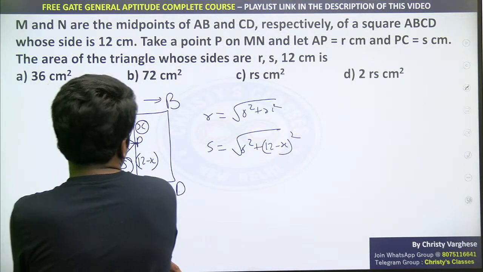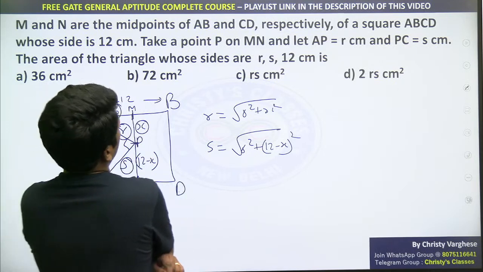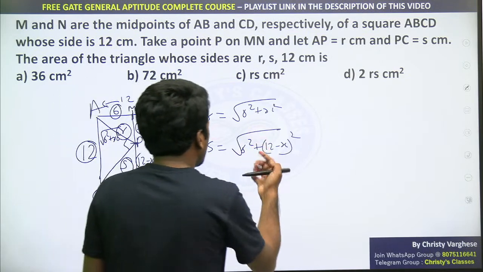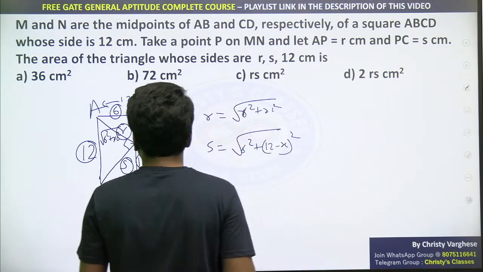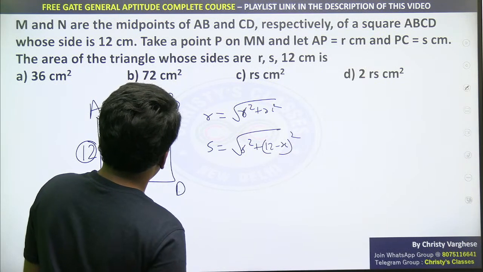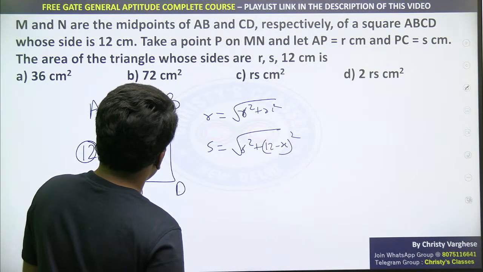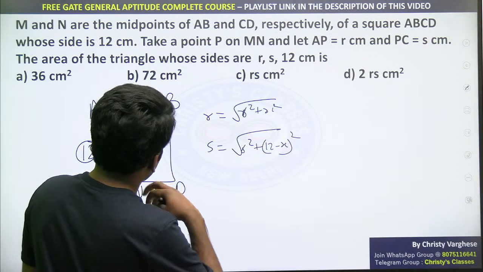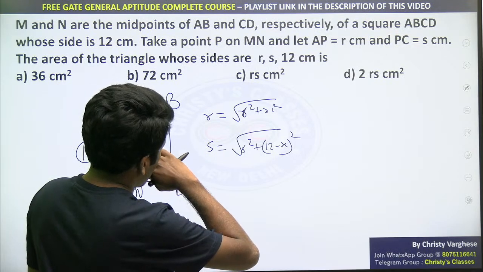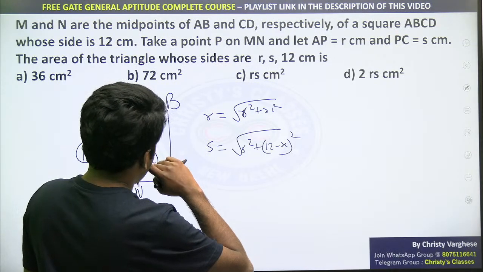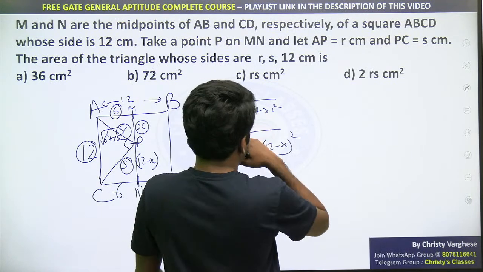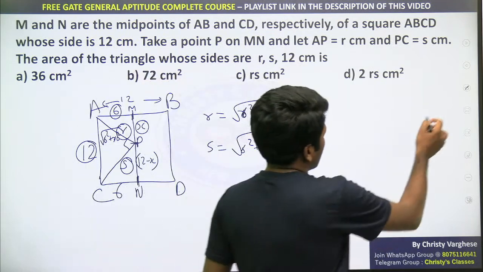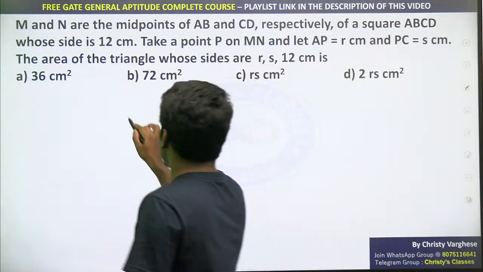Actually there is one more shorter way. Maybe P you can fix as the midpoint, then it is like square ka 1/4 होगा. But we will continue with this itself. So R and S we got. This is 6 square. Just a minute. Yeah, actually much easier is the other way. This is possible, but that is very time consuming.